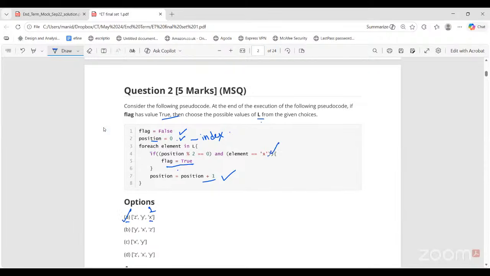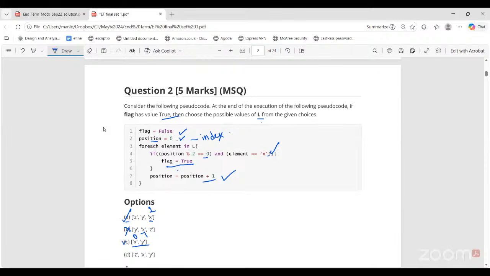Option B, this is index 1. X is not present anywhere else, right? So this is false. Is this one correct or not? Yes, ma'am. Why is option 1 correct? X is present in the third position, which is not an even position, right? Yes, ma'am. In option B, x is at index 1, so 1 % 2 is not equal to 0. So the if statement will not be satisfied.